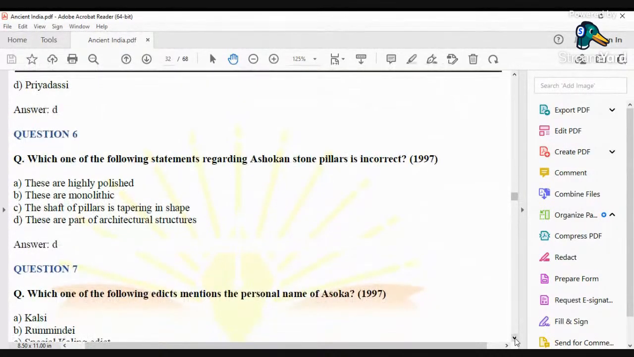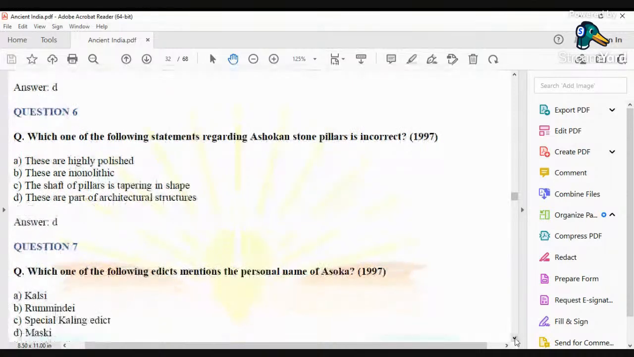Now, which one of the following statements regarding Ashokan stone pillars is incorrect? 1997. See, why did Ashoka use pillars? Ashoka basically used pillars in order to transmit his messages. Remember, in my last class, I spoke about Ashoka's Dhamma.